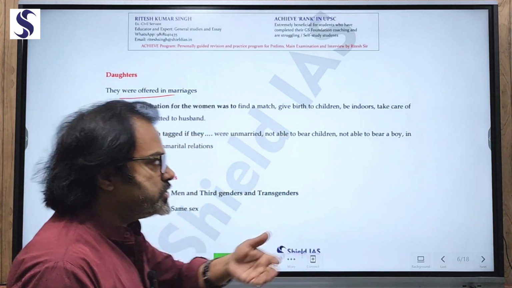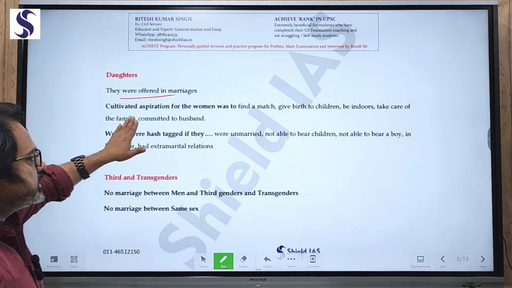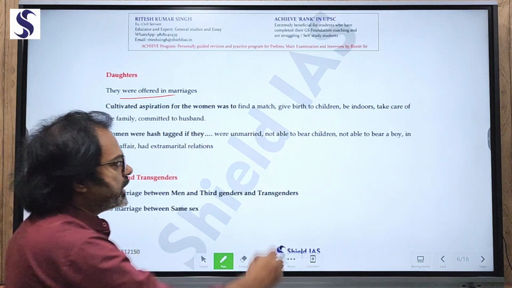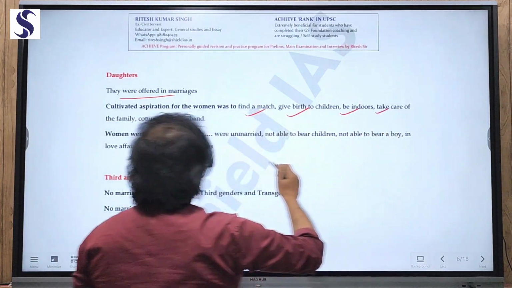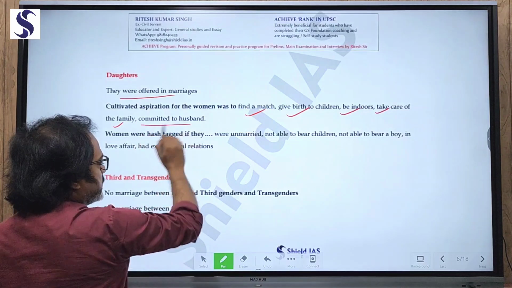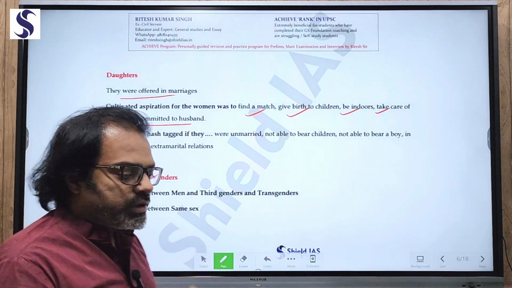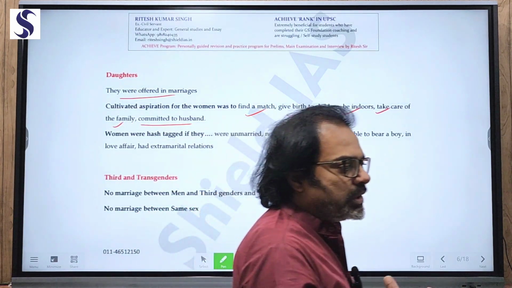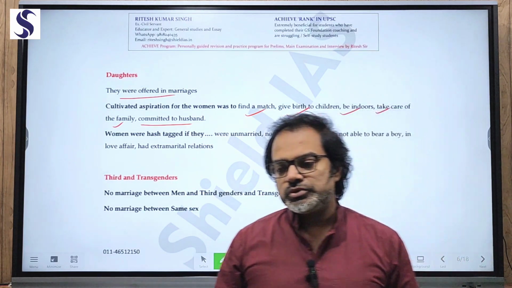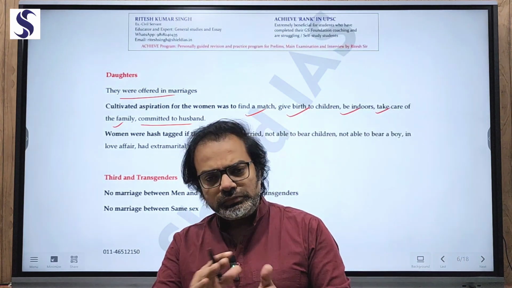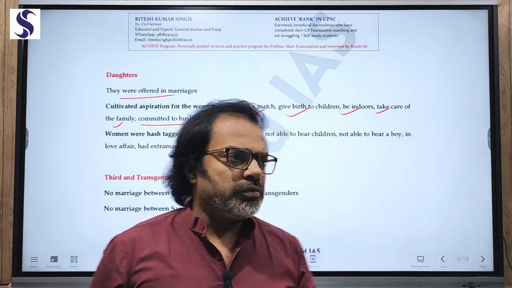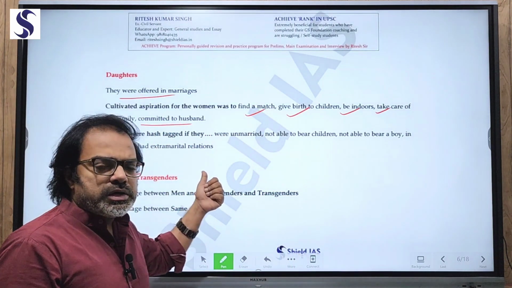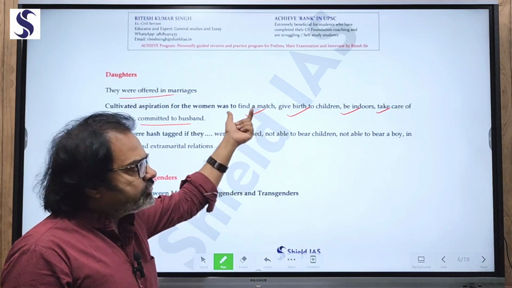So in marriage as an institution, the cultivated aspiration for women was to find a match, give birth to children, be indoors, take care of the family, committed to the husband. So this was a role that was given to women within the marriage, and this was the complete foundation. That also gave rise to a binary division of roles in society.